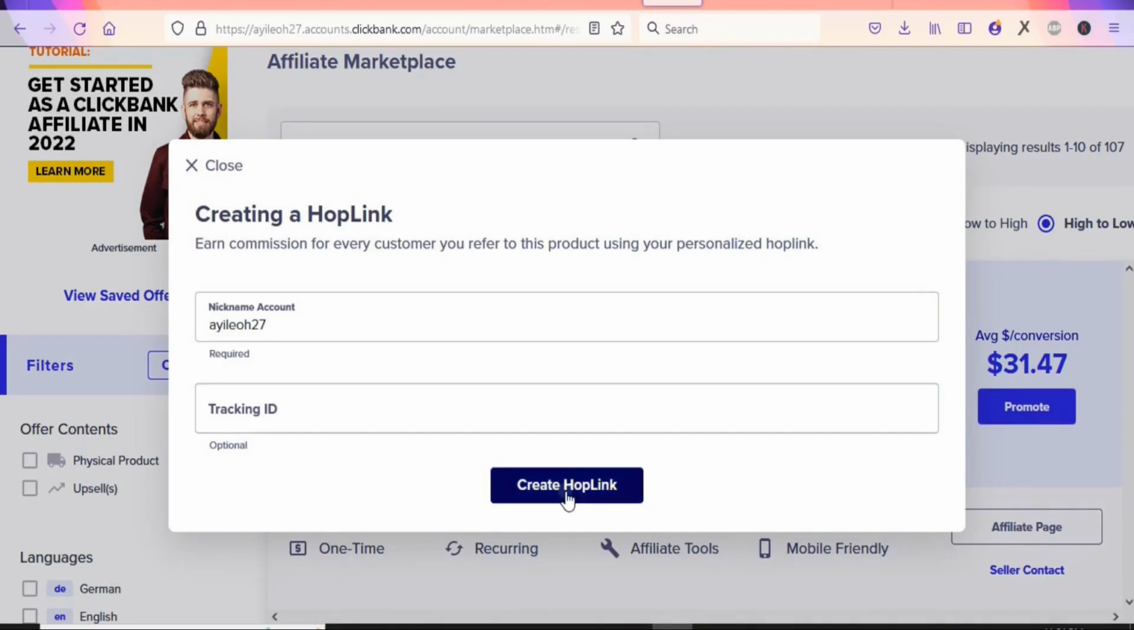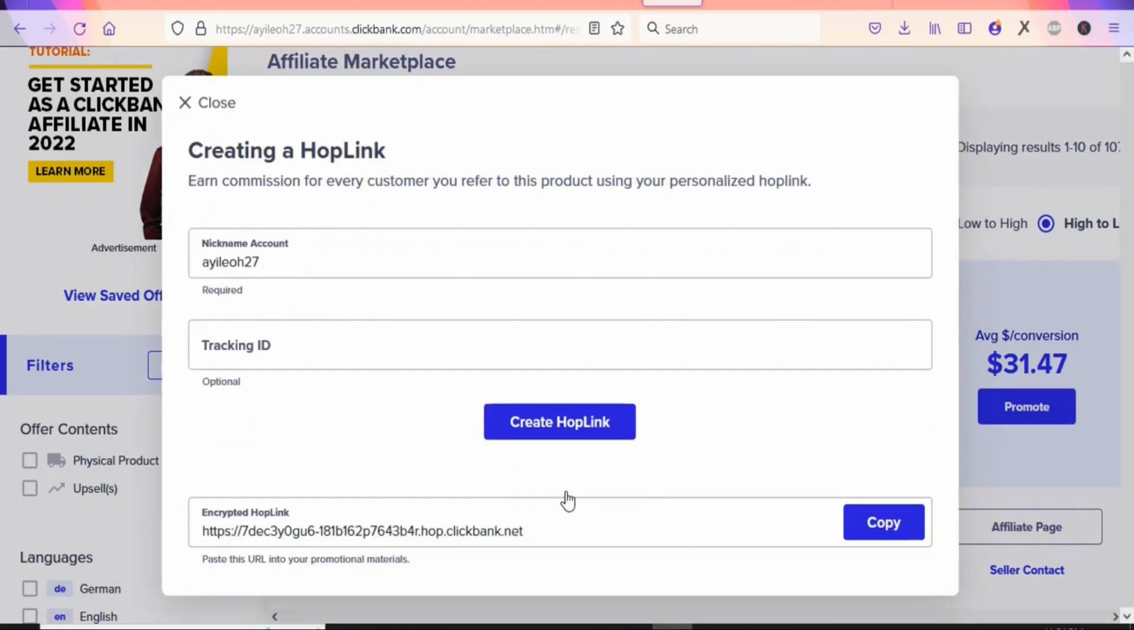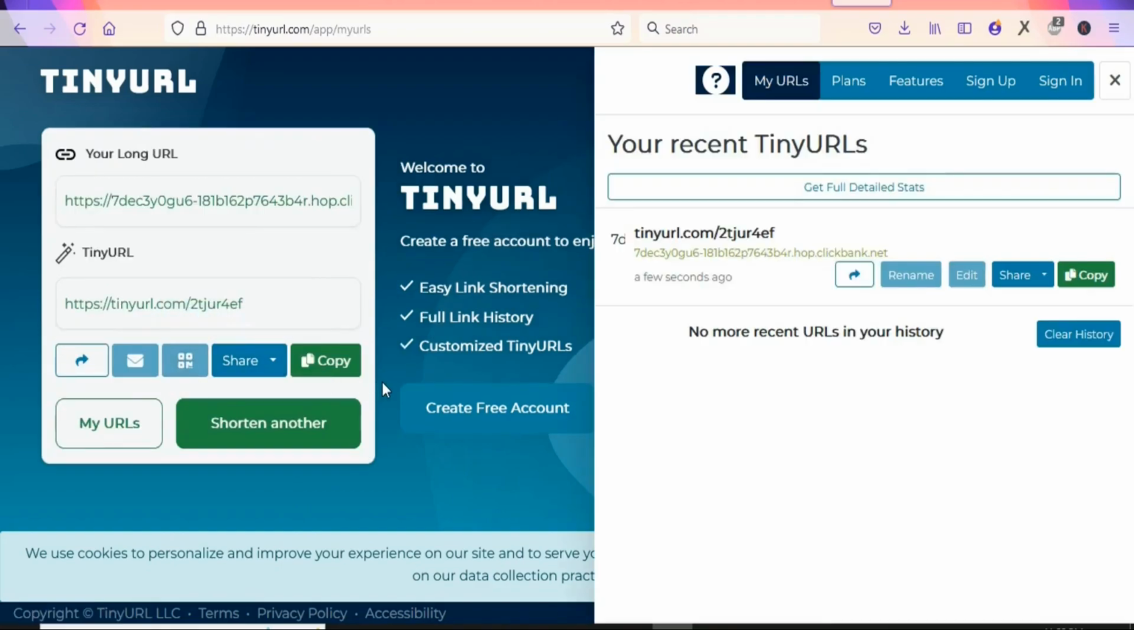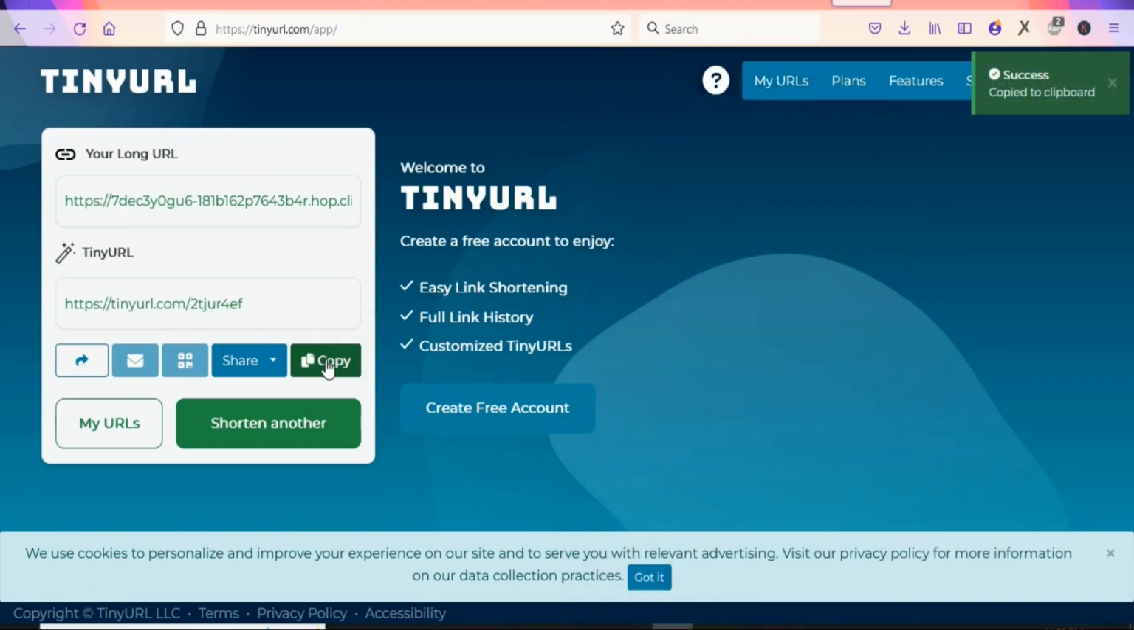Once you click on Promote, click on Create Hop Link. Once you click on Create Hop Link, you can see this is your unique affiliate link. So anytime people buy the product through this particular link, you are going to be earning $31.47. So just copy your link. Once you copy your link, you are going to search for TinyURL. Once you search for that, you are going to see a page like this. Just paste your link here so that you can shorten the link. Once you paste it here, just click on Make TinyURL. Once you click on Make TinyURL, you can see your link has been shortened. So just click right here, copy, so that you can copy your link.